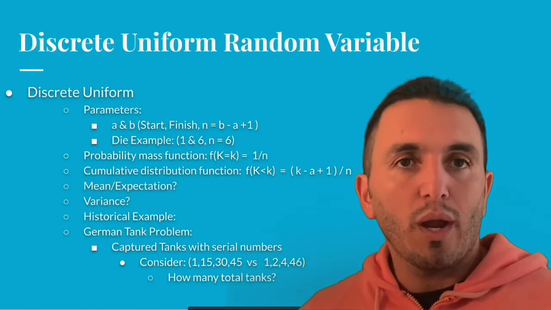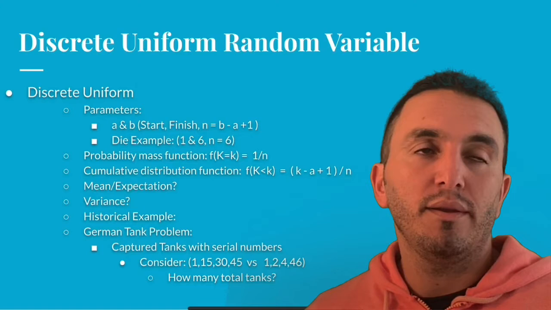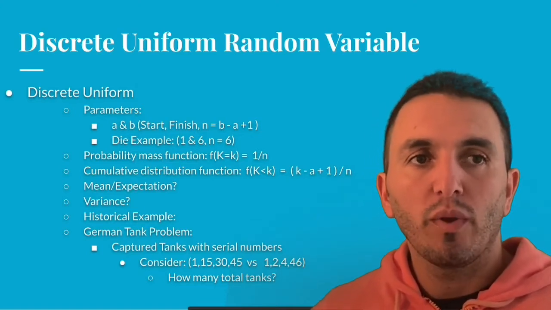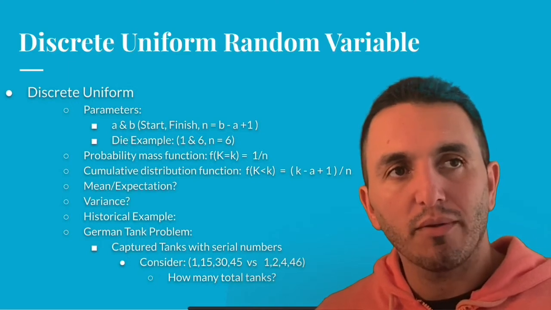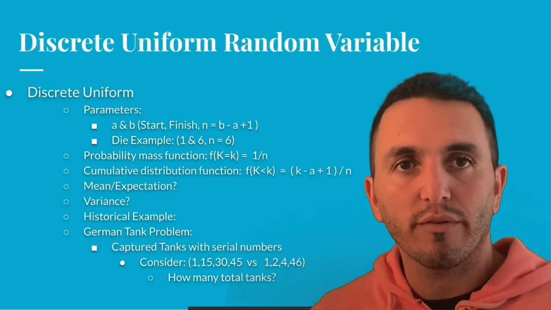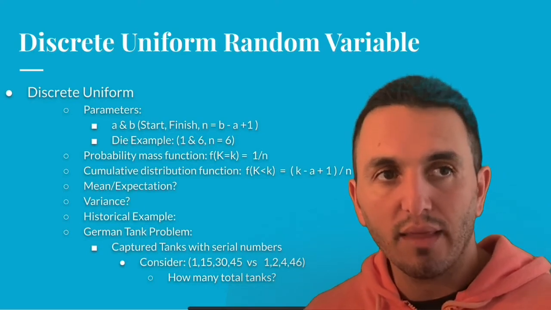So we were able to calculate the probability distribution function and the cumulative distribution function. We know what those are now. We didn't talk about the mean or the expectation or the variance, but we're going to leave that as homework, right? So we can change our code to calculate that.